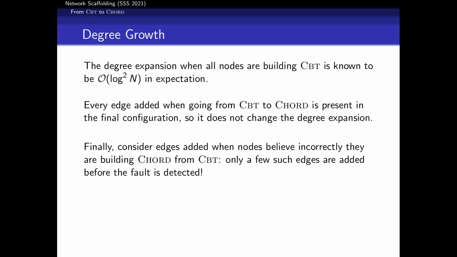So the only thing we have to look at is what happens when nodes think they are building the chord network from a legal CBT, but it is not actually a legal CBT network.